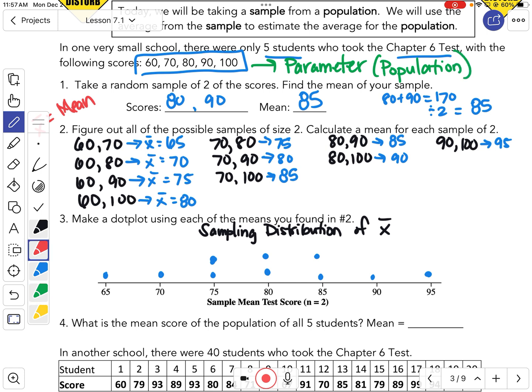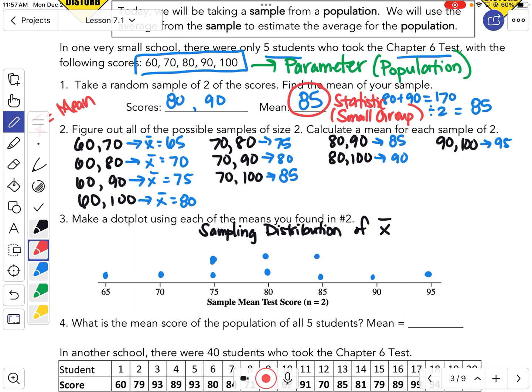My statistic is my smaller group, my sample. Where I use 2 numbers to do a mean, that's my statistic. It came from that small group. So parameter, population, P and P. Statistic, small group, S and S. So you can know which one goes with which.